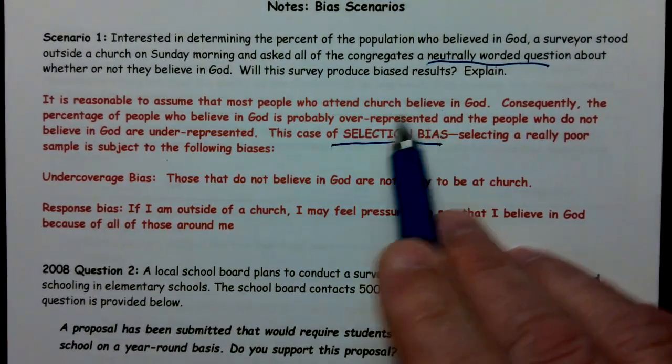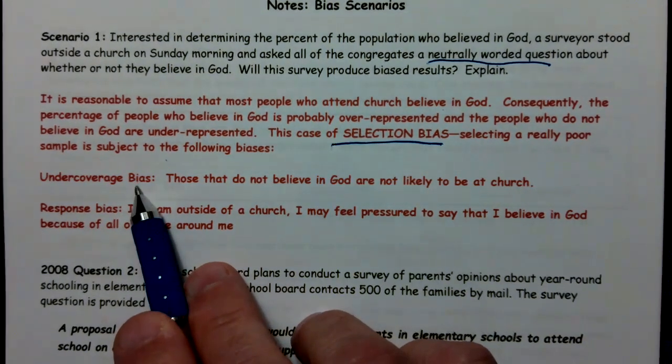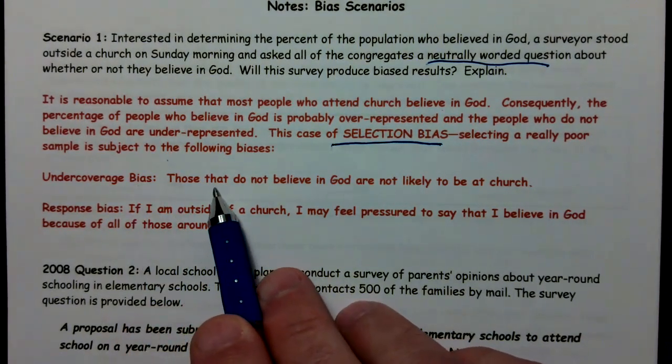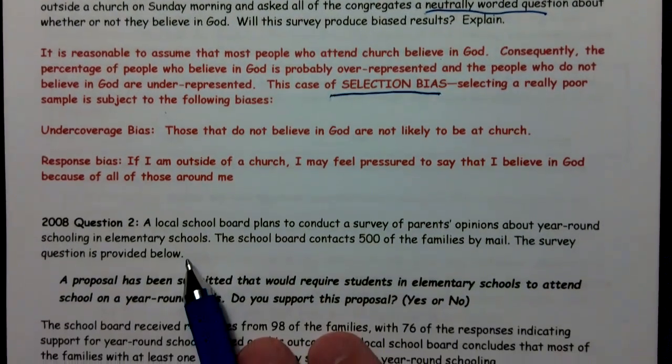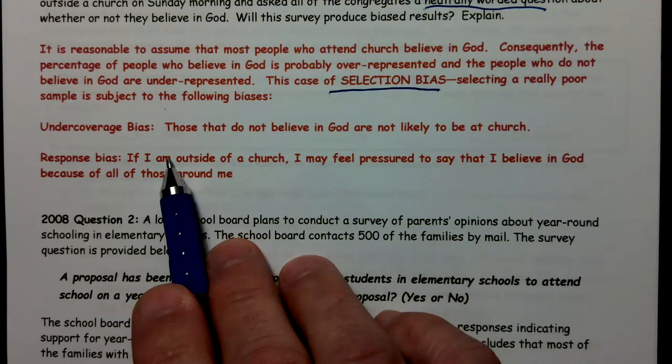Well, what does selection bias lead to? It leads to undercoverage bias. So we undercover those who do not believe in God because they're not likely to be at church. But there's also the possibility of response bias.